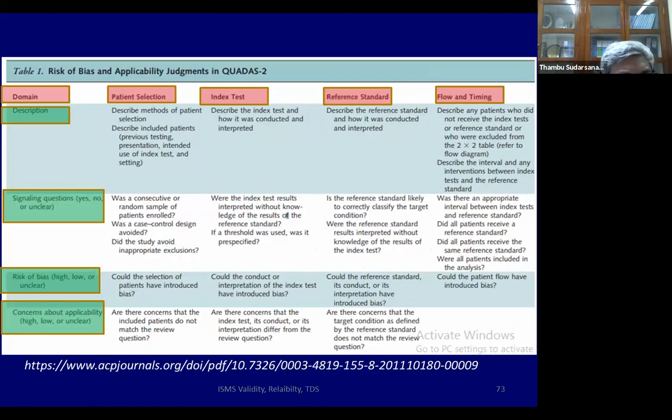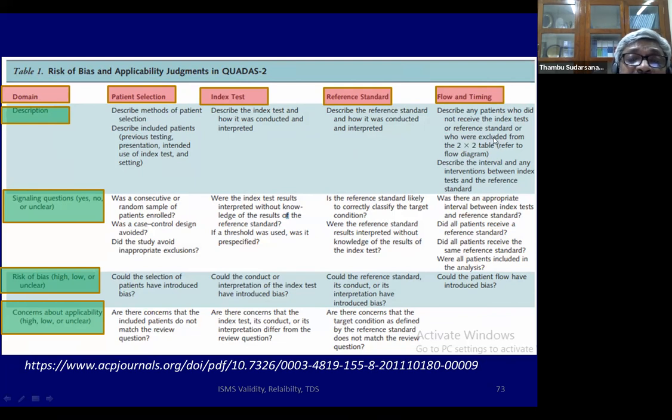So let us look at QUADAS-2. QUADAS-2 has various different domains. Domains are patient selection, the index test, the reference standard, flow and timing. And under each domain, there are different headings. So description: patient selection, how was the patient selected? Description of index test: have they described the index test properly? Have they described the reference standard? Flow and timing: describe any patient who did not receive the index test or reference standard.